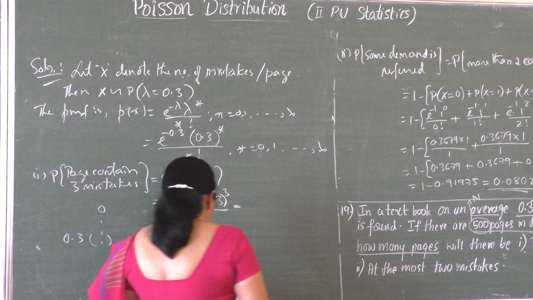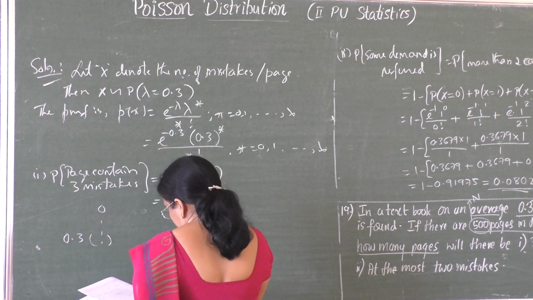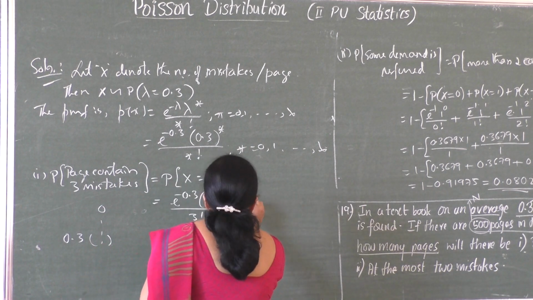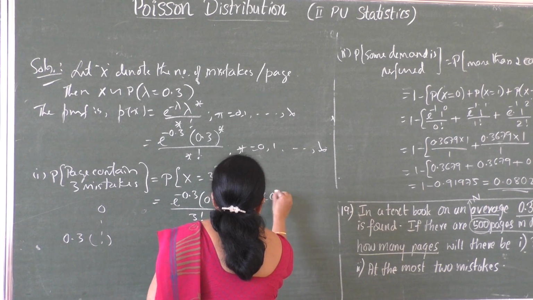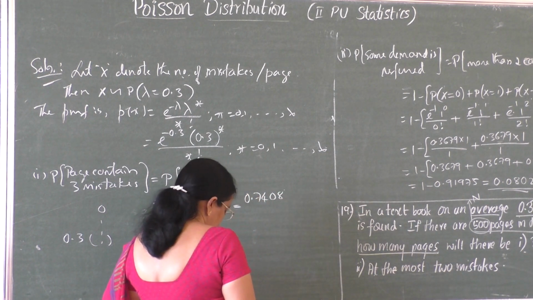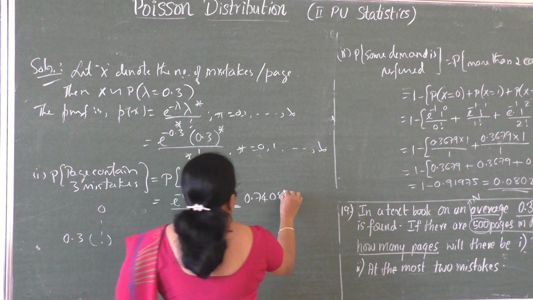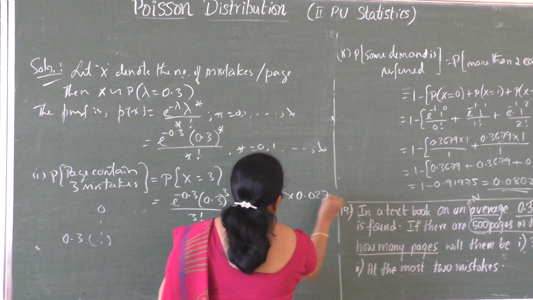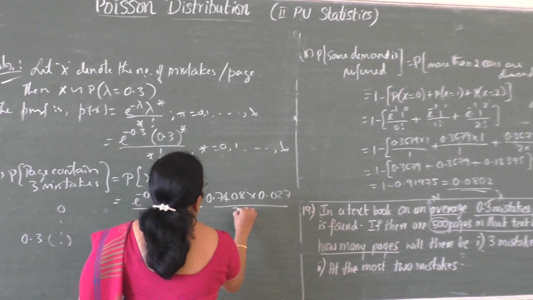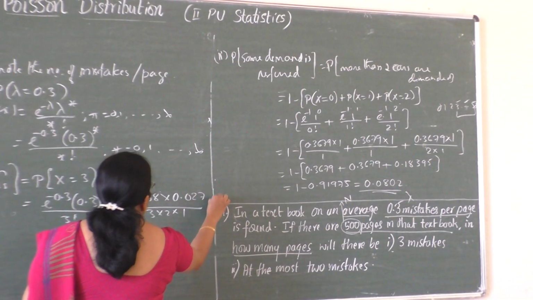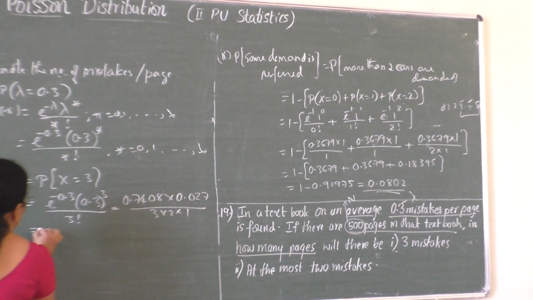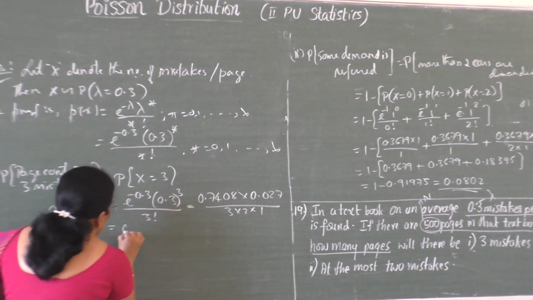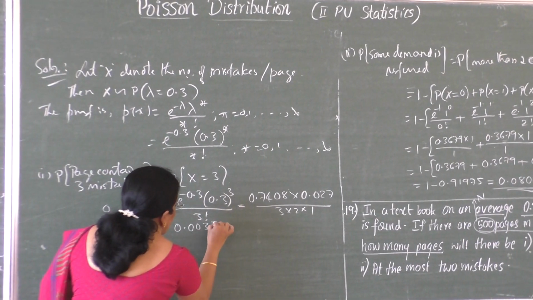You will be getting the value 0.7408 into 0.3 power 3, that is 0.027, divided by 3 factorial, 3 into 2 into 1, which is equal to the answer 0.0033.